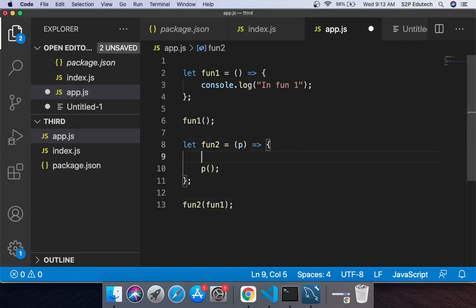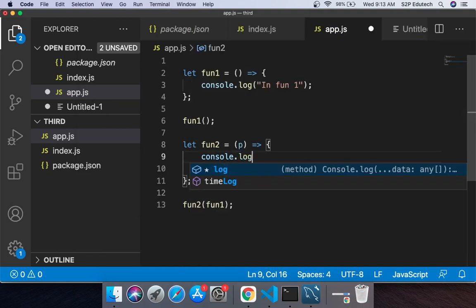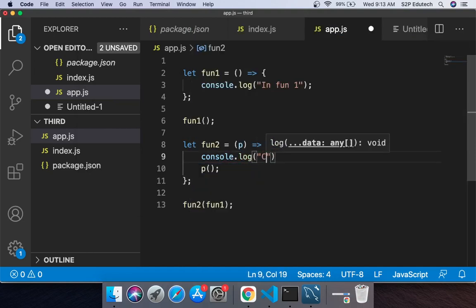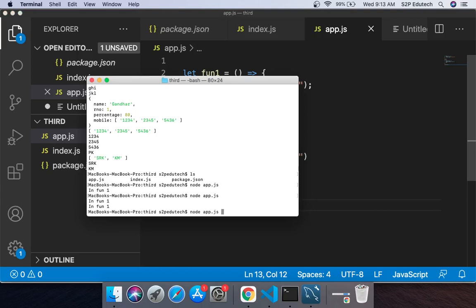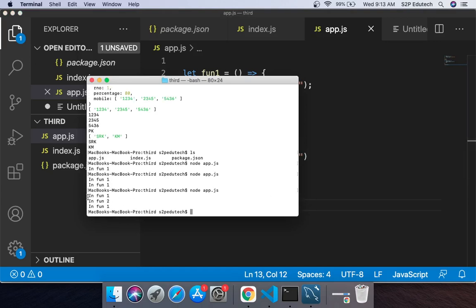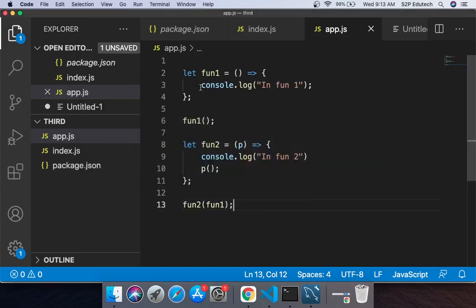I can also write a console.log here. I can say in fun2. And now we can see. So first it printed in fun1. ये in fun1 कहाँ से print हुआ? ये fun1 कॉल करने की वजह से print हुआ. Then what I have done, I have written another function called fun2. And I have taken a single parameter in it. And what am I doing? उसमें मैं एक in fun2 सिर्फ print करवा रहा हूँ.